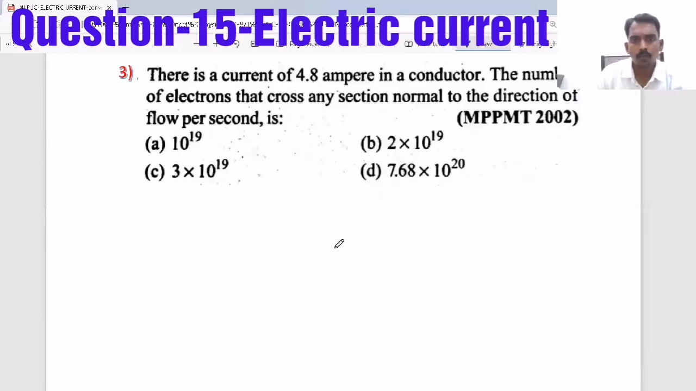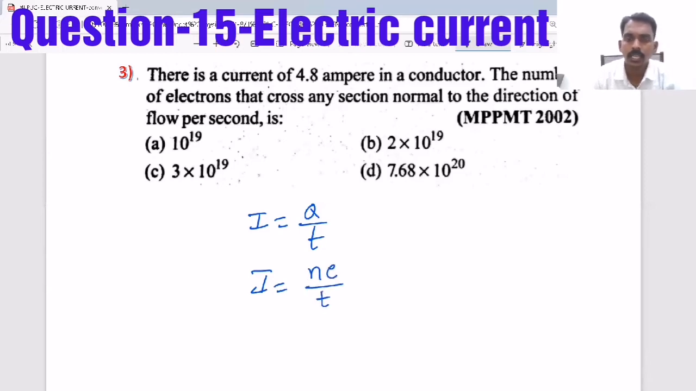Now there is a current of 4.8 ampere in a conductor. The number of electrons that cross any cross section normal to the direction of flow per second, they are asking. So they are given current. Current equals total charge by time. Total charge means N into e, because 1 electron means e, N electrons means the charge is Ne in a time t. t is 1 second, and current is 4.8 ampere.